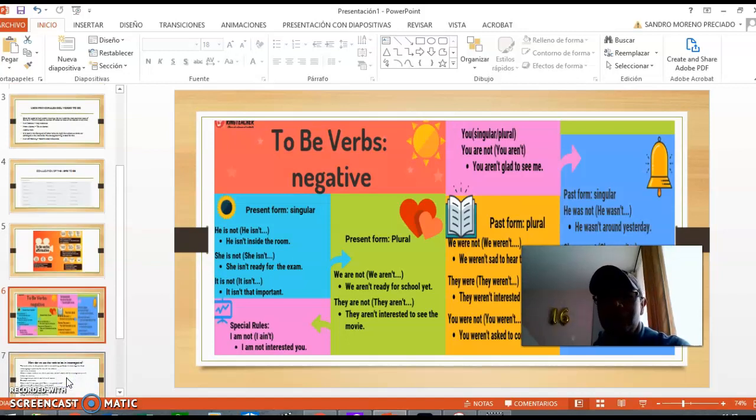To be verbs negative. Pay attention, students. Present form singular. He's not, he isn't. He isn't inside the room. She's not, she isn't. She isn't ready for the exam. It is not, it isn't. It isn't that important.